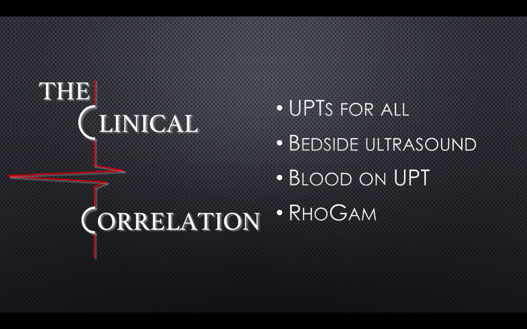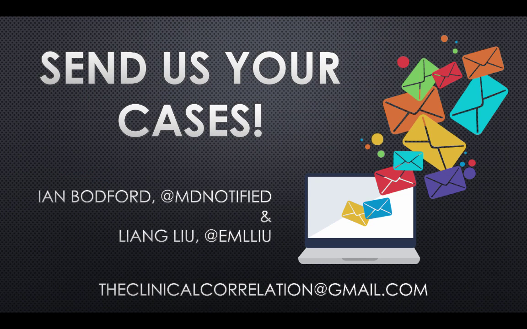To summarize, any female patient of reproductive age who presents with abdominal pain needs a pregnancy test. In patients with abdominal pain and unstable vital signs, look for free fluid with your ultrasound. Whole blood can be used with urine pregnancy tests. Just know your hospital's policy on doing this. Any Rh-negative mother with a proven ectopic needs RhoGAM. Consult OB-GYN for definitive management. So that's it for this case.